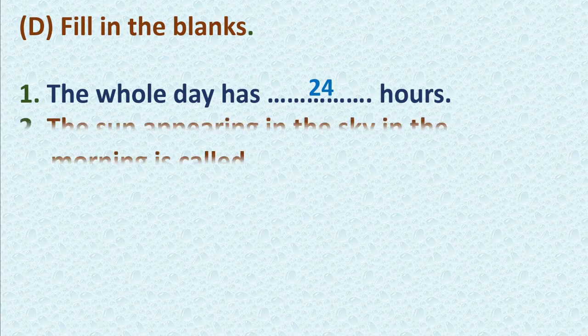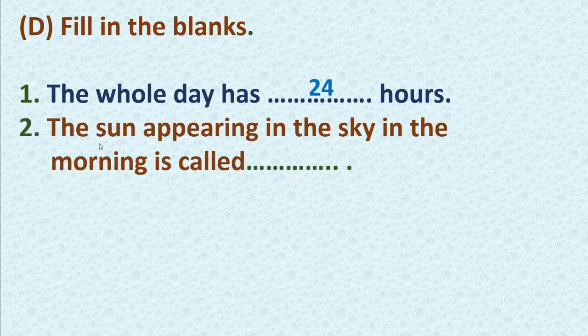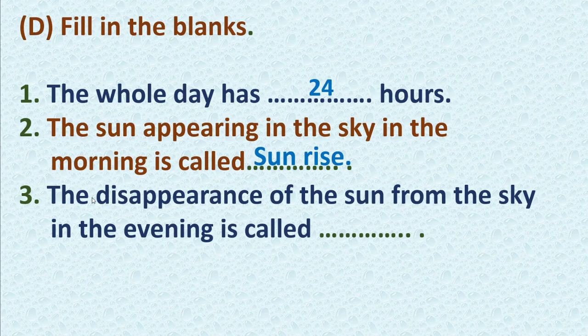Nice. Second thing, the sun appearing in the sky in the morning is called dash. What we call? Yes, very good. Sunrise. Sun rises in the east in the morning, isn't it? Next, the disappearance of the sun from the sky in the evening is called, correct, sunset. Very good.